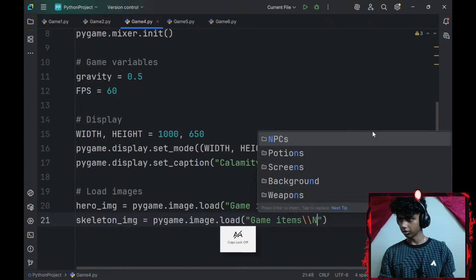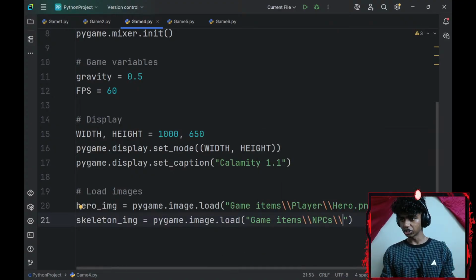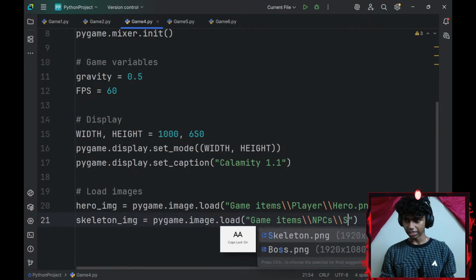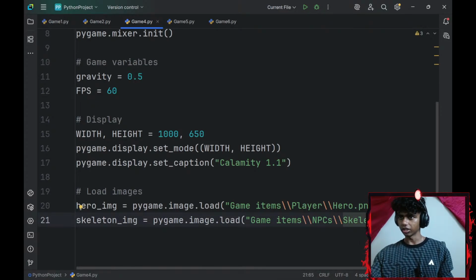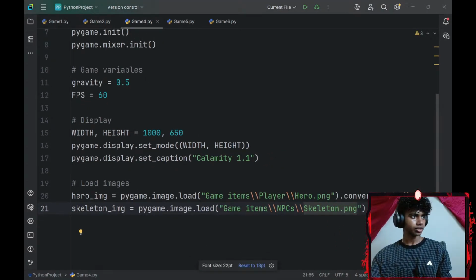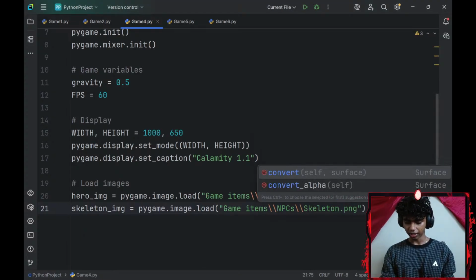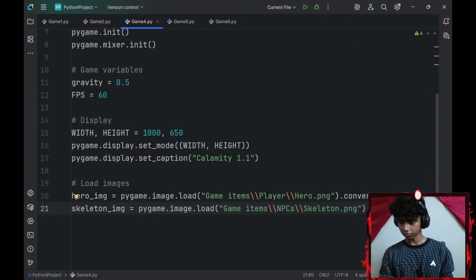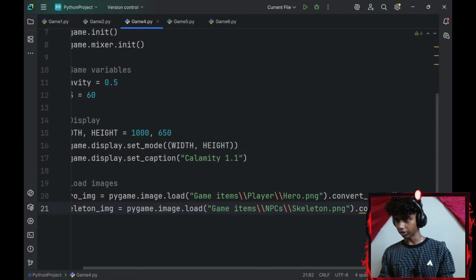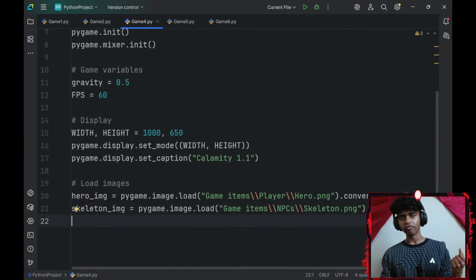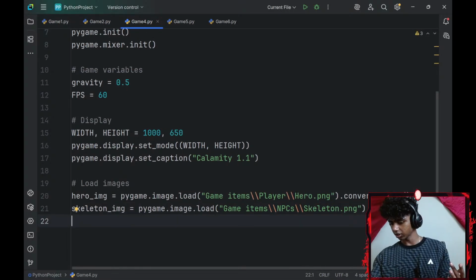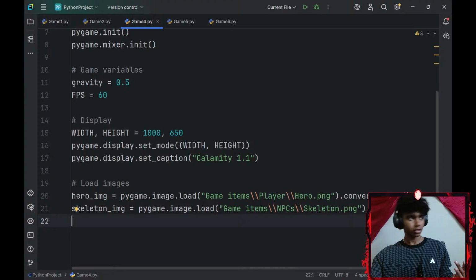Followed by 2 more forward slashes and my skeleton PNG. Let me just zoom out a little. Okay, and since this is a PNG, I will convert this to alpha.